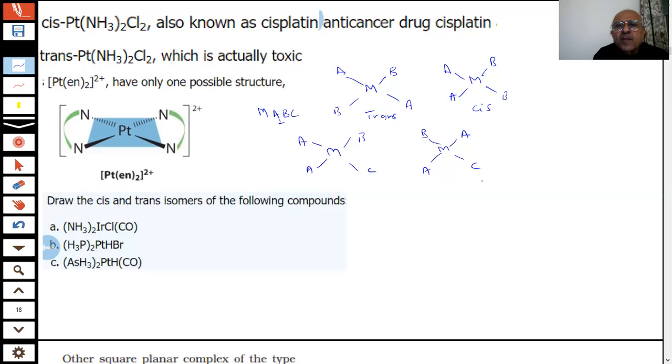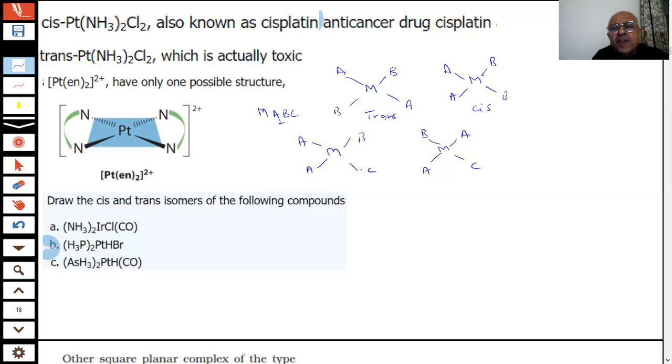So what we find, this is our cis variety. Now you can try more if possible, we can write more if we can.